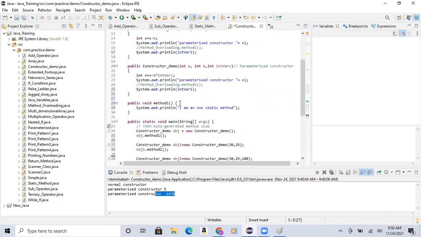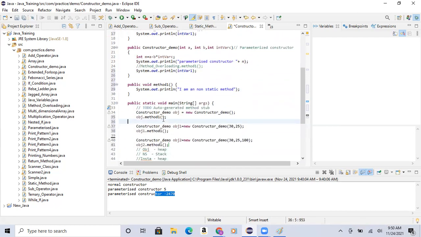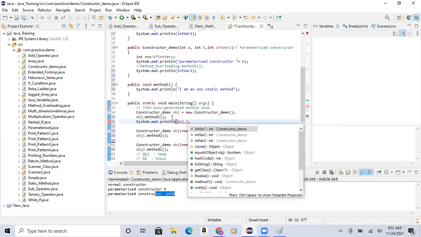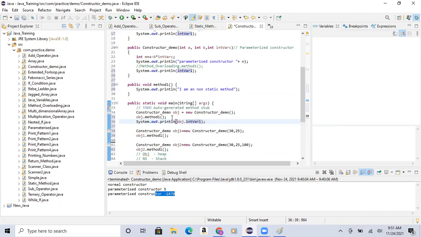See, now what I will try to do, I'll try here obj, syso obj dot. Now I wanted to get the int var1, var1 equal to 200.